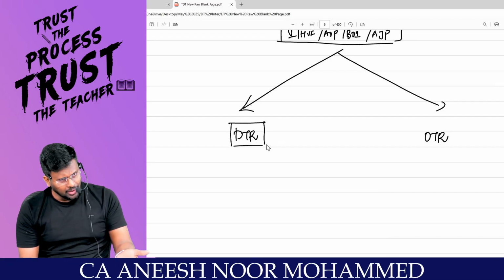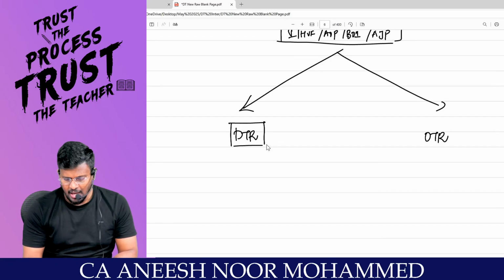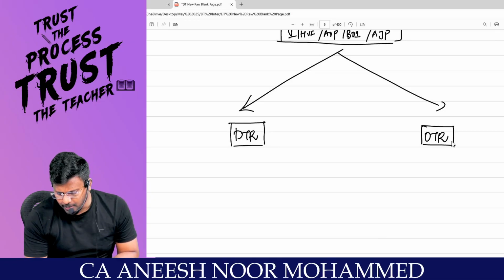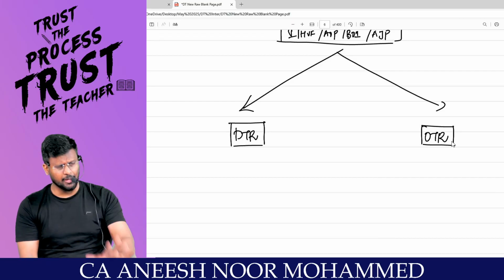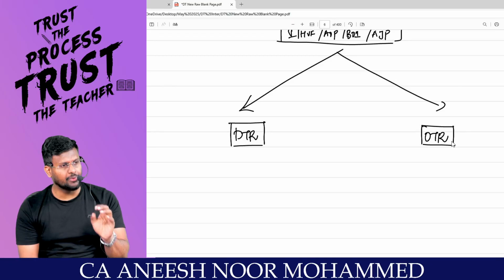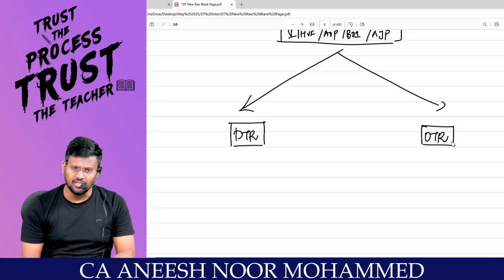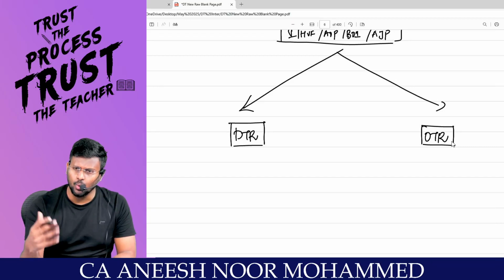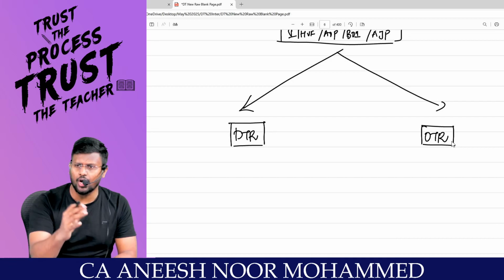If you don't like the default tax regime, you can get out of it and choose the optional tax regime. So individual, HUF, AOP, BOI and AJP will generally fall under the default tax regime, and if they don't like it, they can choose the optional tax regime.